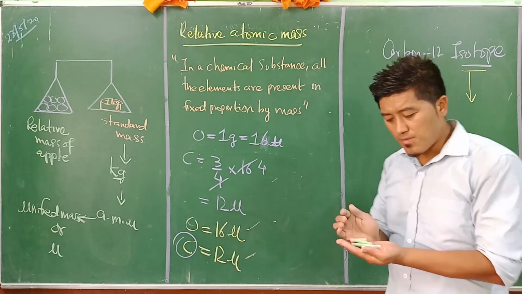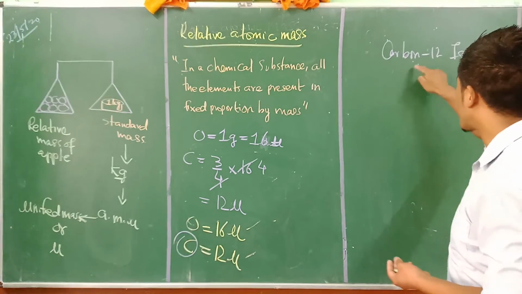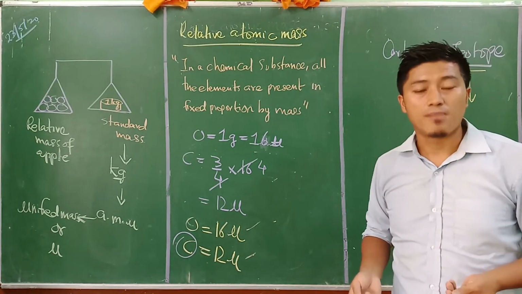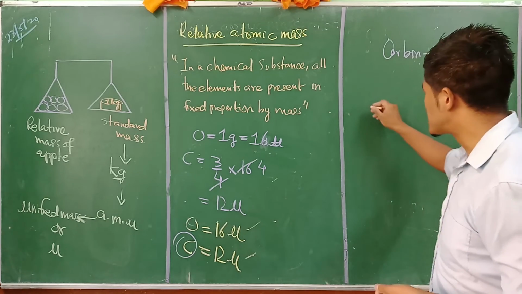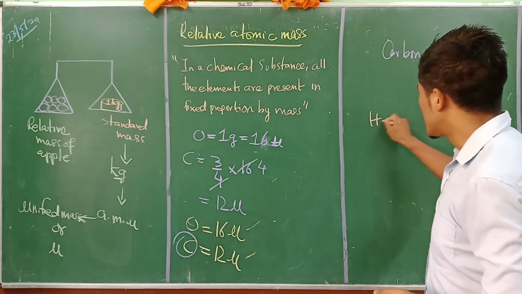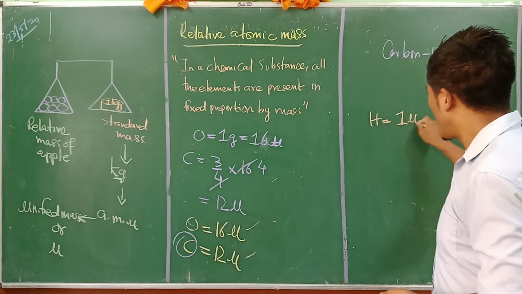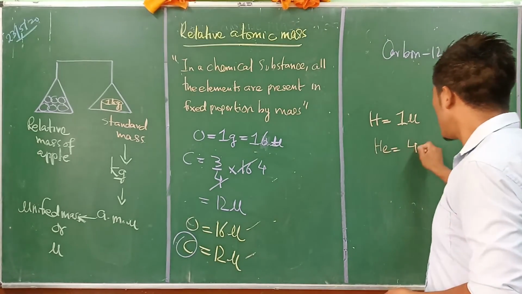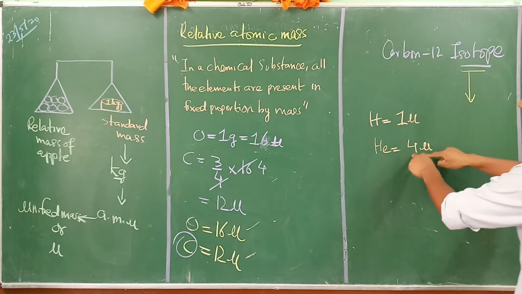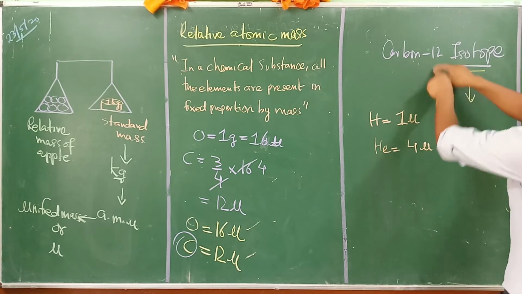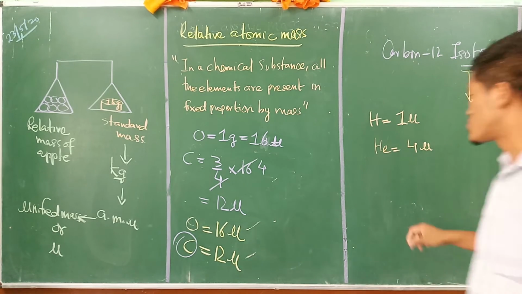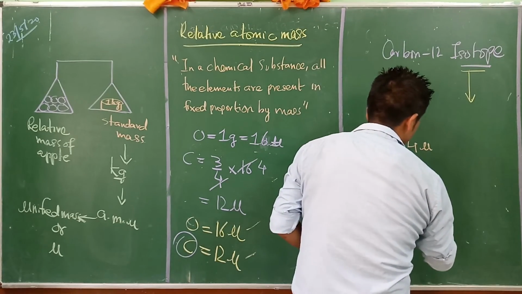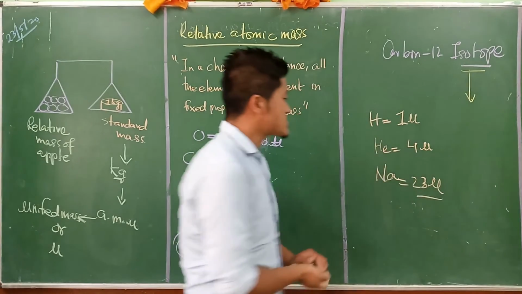So relative atomic mass is the mass in comparison to the carbon-12 isotope. On that basis, hydrogen is referred to as 1 U, helium is referred to as 4 U. All these masses are with reference to the carbon-12 isotope. For example, sodium is 23 U.